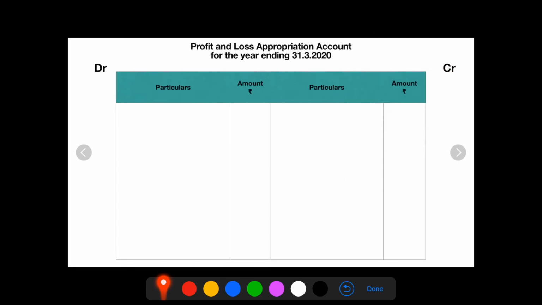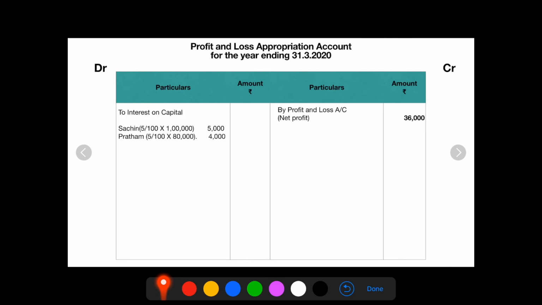First, we need to take the net profit. The net profit given in the question is rupees 36,000, recorded on the credit side: by profit and loss account, net profit in the bracket, amount rupees 36,000. Now we will take the items given in the question one after the other. The first one, interest on capital at 5% per annum. In the question they have given Sachin's capital is 1 lakh and Pratham's capital is 80,000. On this capital amount we will charge 5% interest.